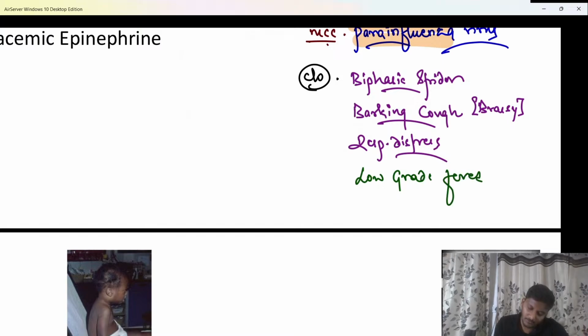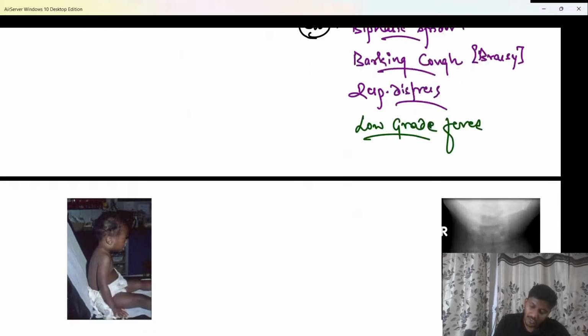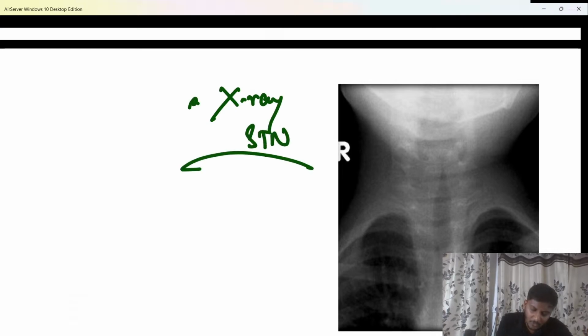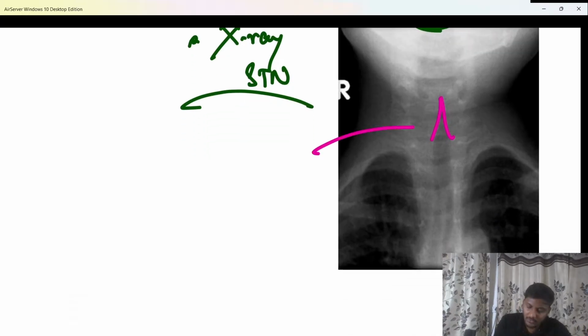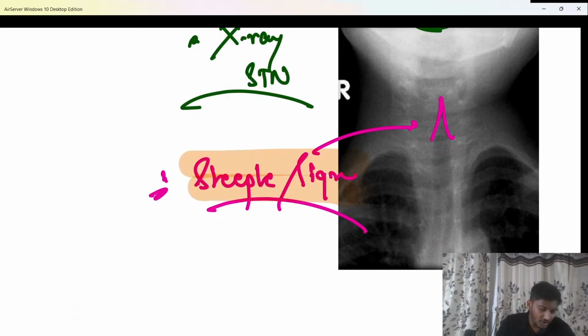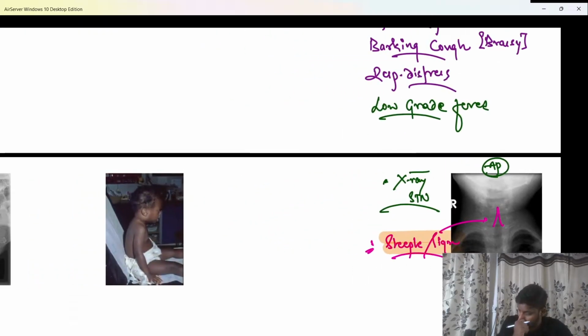When we do an X-ray neck, on that X-ray soft tissue neck we will be able to see a very classical feature. On the AP view, or anteroposterior view, you can see there is narrowing of the subglottis, and this narrow subglottis gives you a very classical sign called the steeple sign. Shabash all of you. So this is a classical feature in acute laryngotracheobronchitis or LTB.